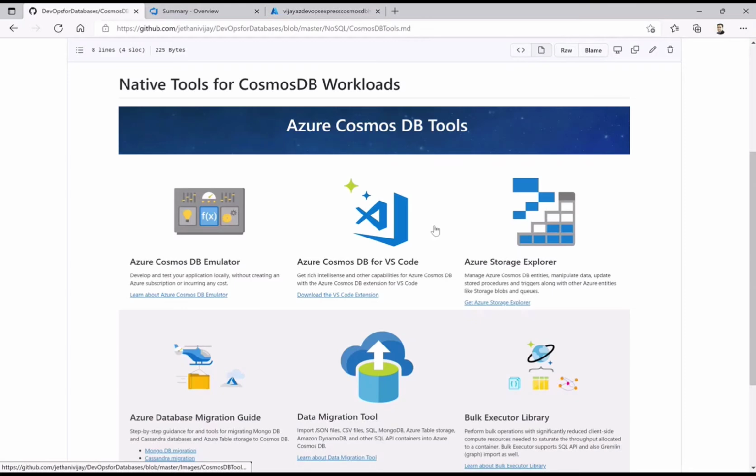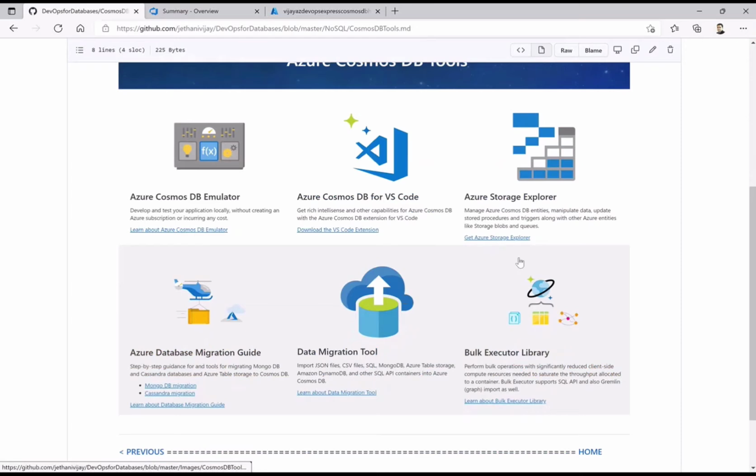If you want to work with Cosmos DB from Visual Studio Code, just install this extension. And if you are working with Azure Storage Explorer, then you have to download and install that for any uploads you want to do to the cloud.